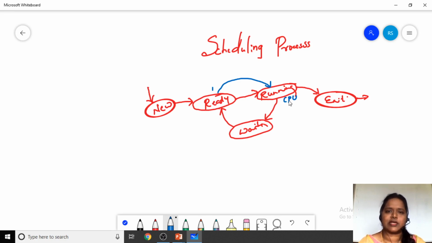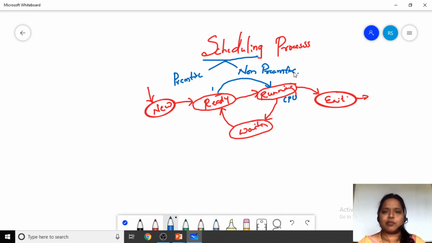This is how the scheduling is done. Here, the thing we have to know is that scheduling is of two different types. The first one is preemptive scheduling and the second one is non-preemptive scheduling.